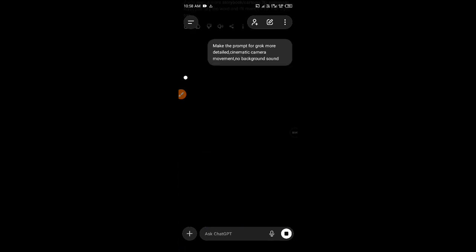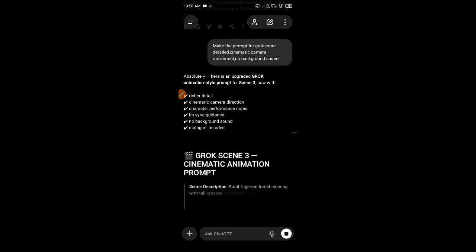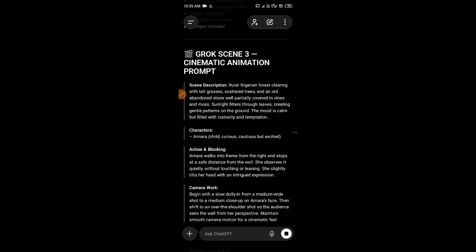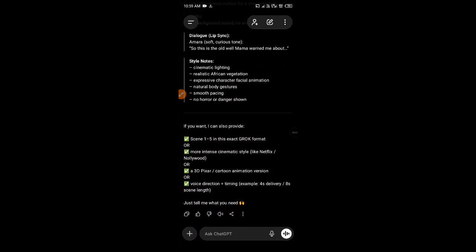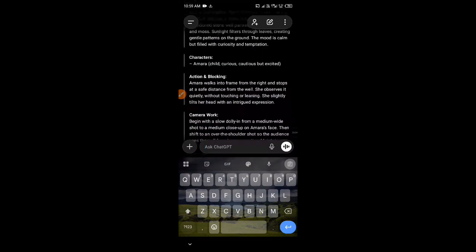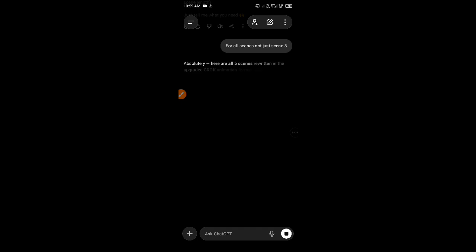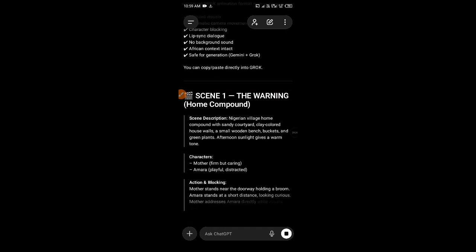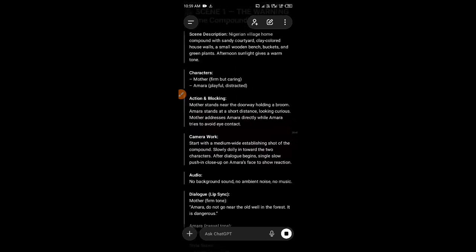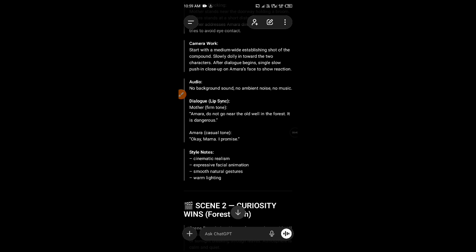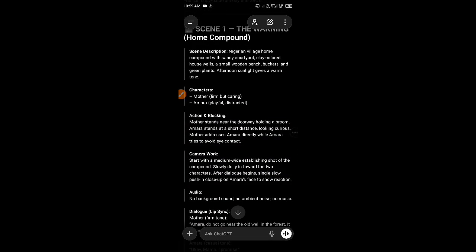Let's see. So this is it. Scene 3. No, not just for scene 3. They generated for just scene 3 because of that correction we made in scene 3. So this is what they generated for us. Okay, so let's copy the first prompt.